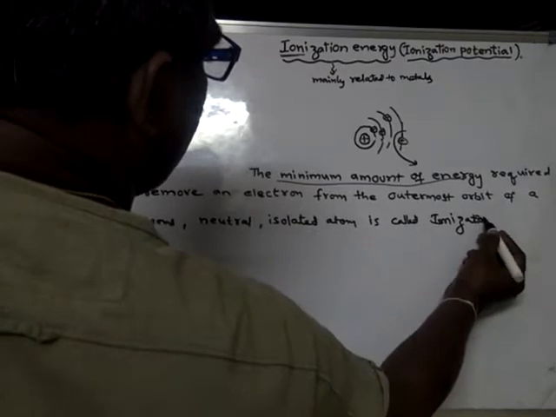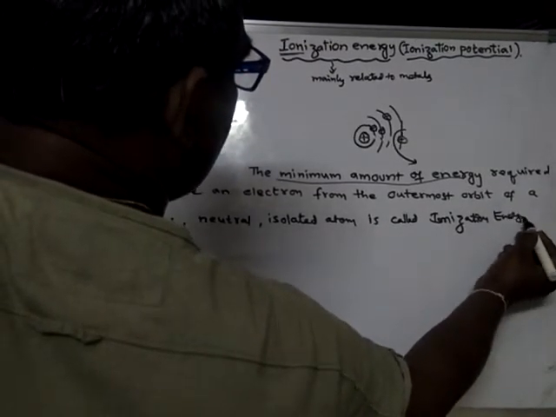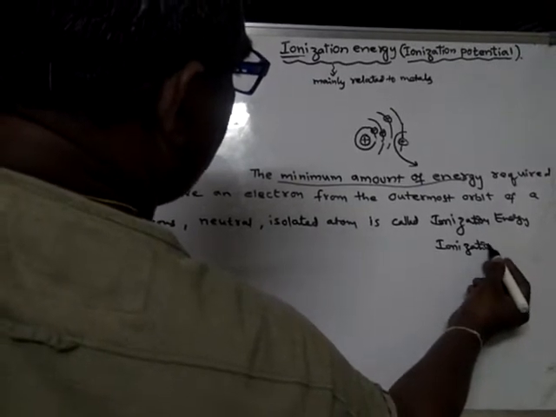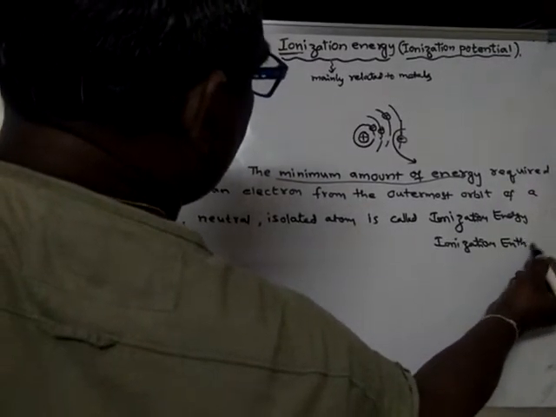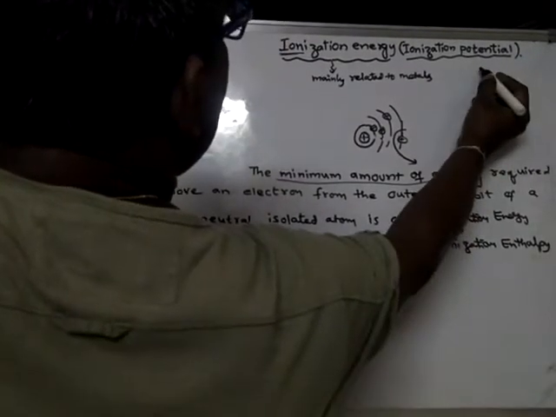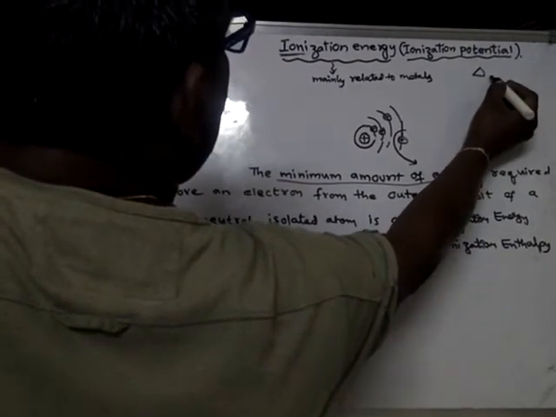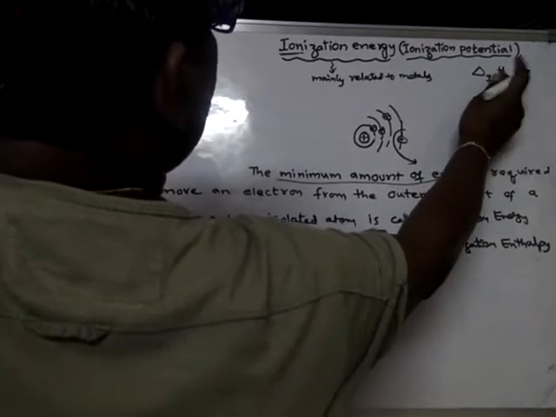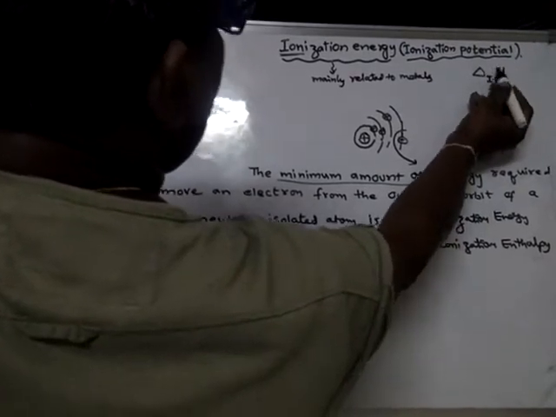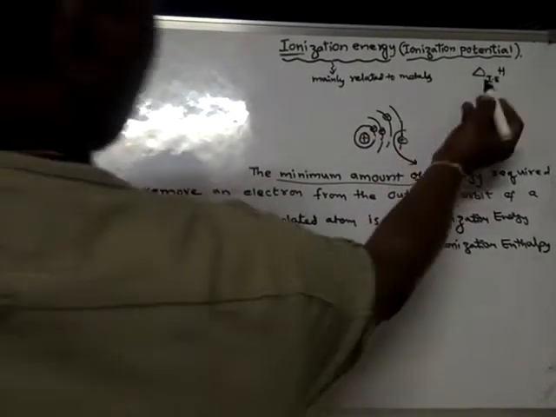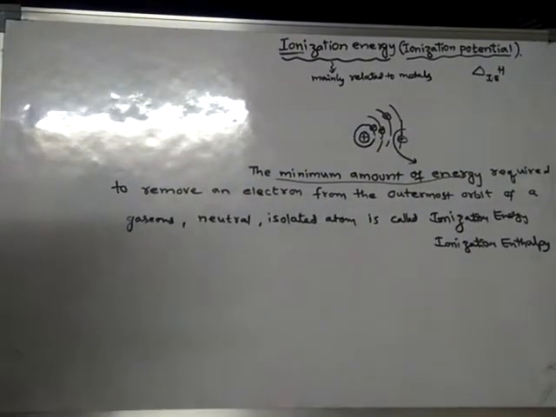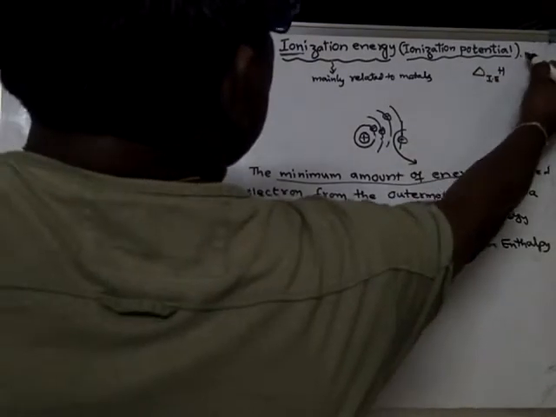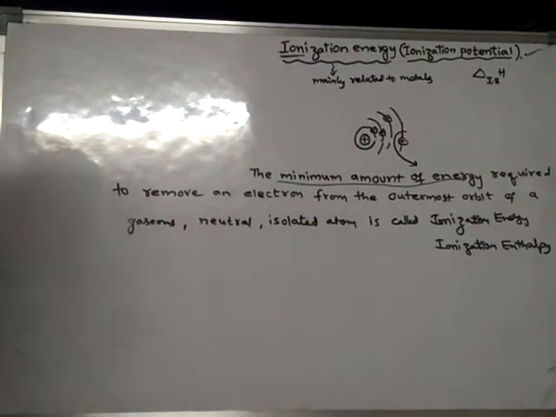It is also called ionization enthalpy, generally denoted by delta IEH, where delta H means enthalpy. So delta IH means ionization energy related to ionization enthalpy, or else it is also called ionization potential.